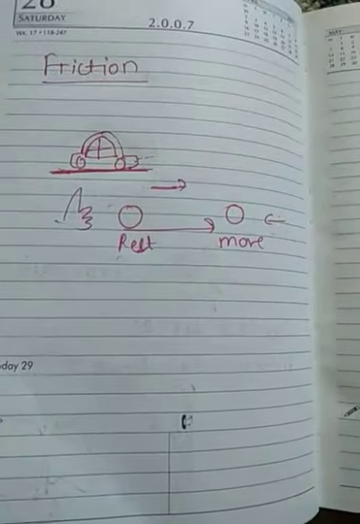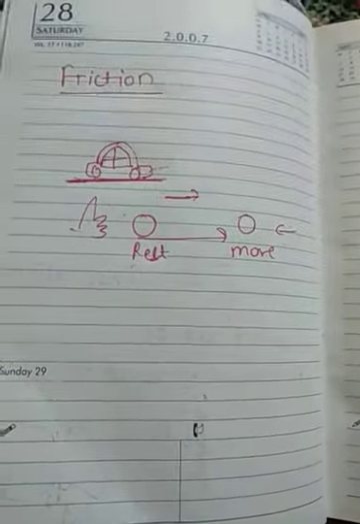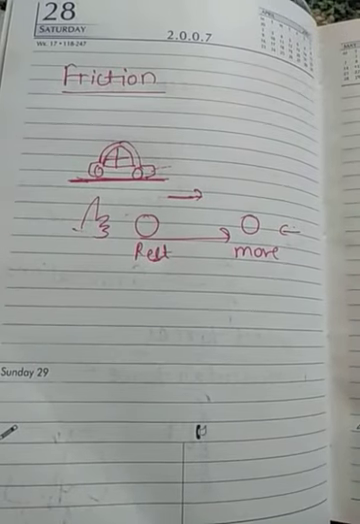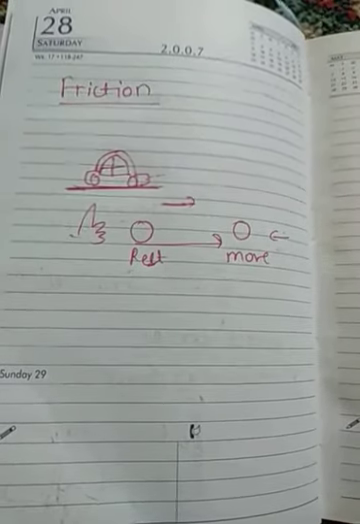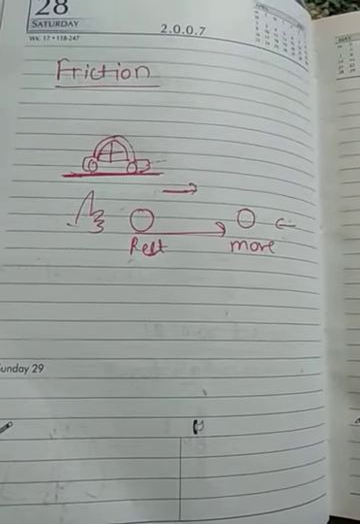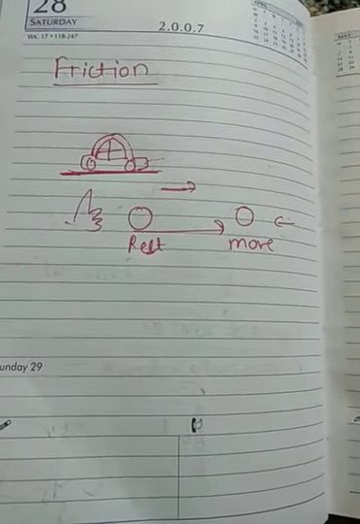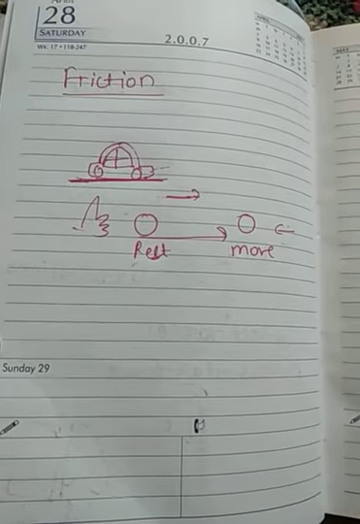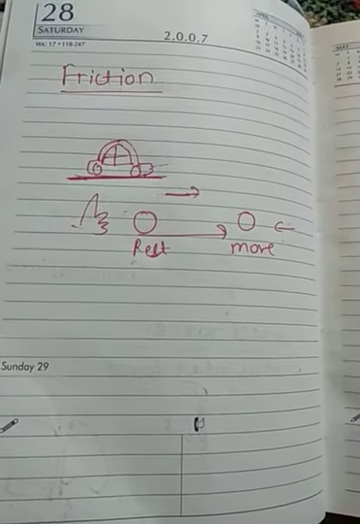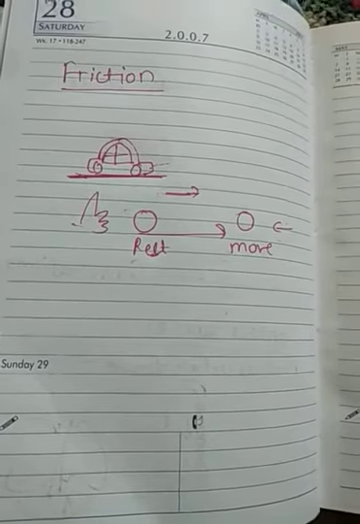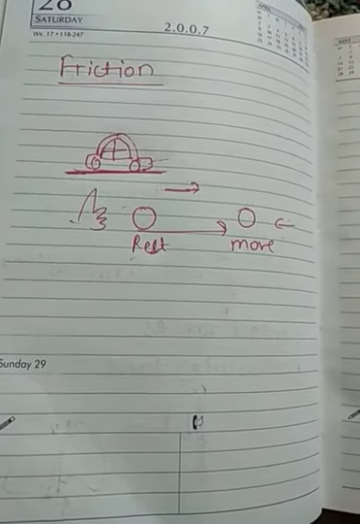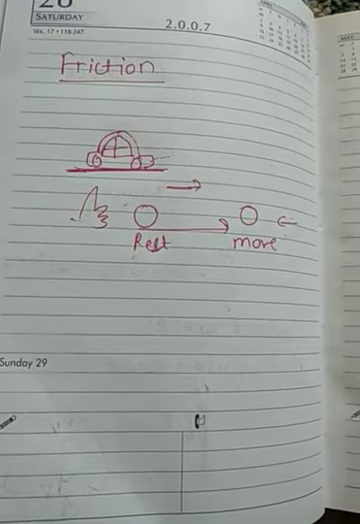Now think of another example. When you rub your hands together, it is due to friction that heat gets generated. In this case also, both your palms are in contact with each other. While you are walking on the road, on the ground, you are able to walk because of friction. If friction is not there, you would not be able to walk. You will slip on the ground.